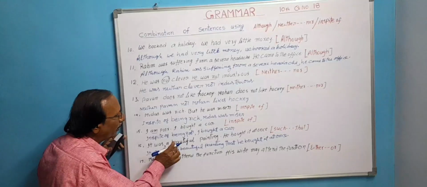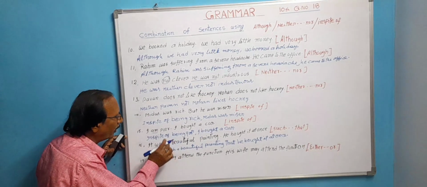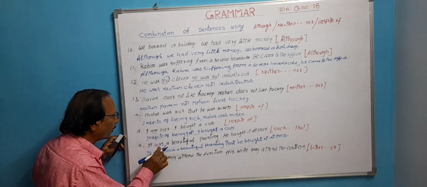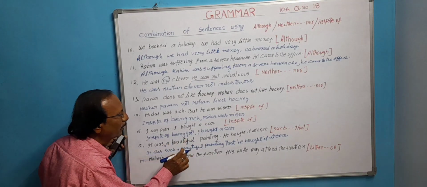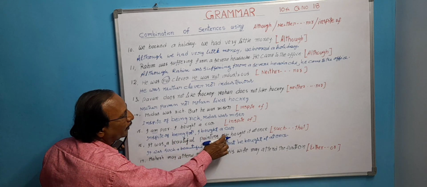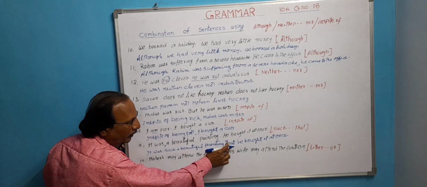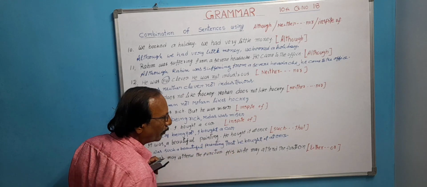What have we done here? In between the helping verb and the adjective, we have written such. Immediately after the helping verb was, we have written such, and then a beautiful painting. It was such a beautiful painting that, in place of a full stop, the conjunction that, he bought it at once.